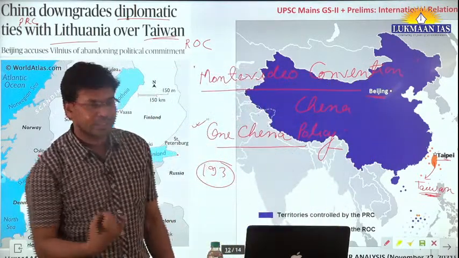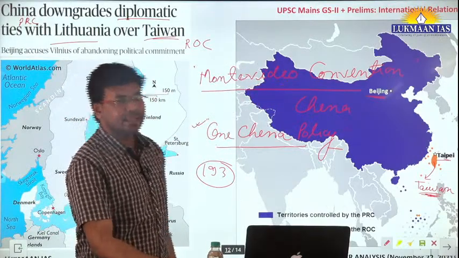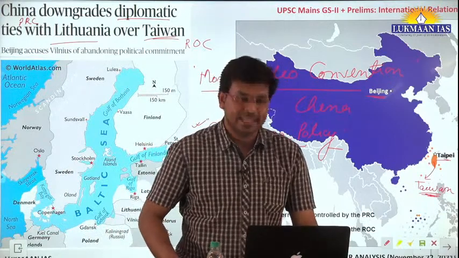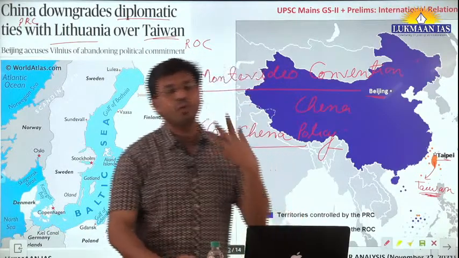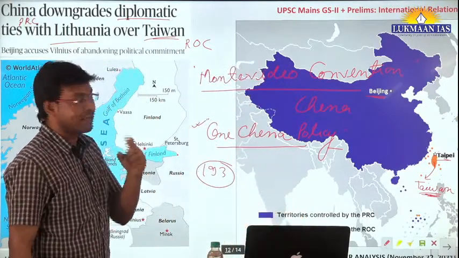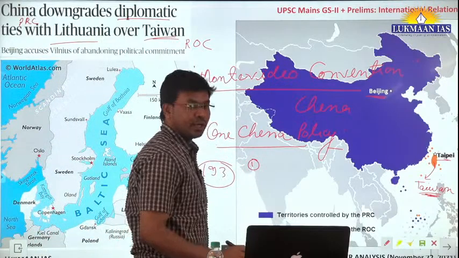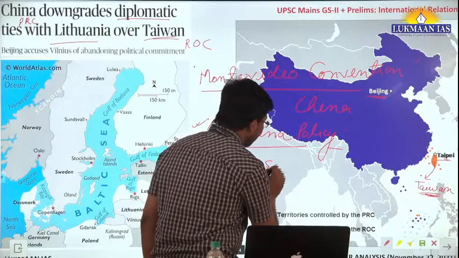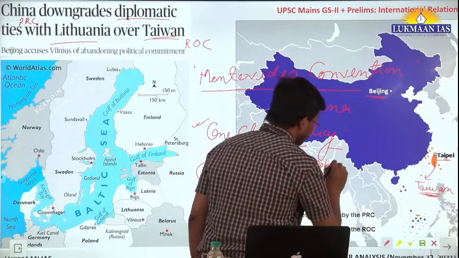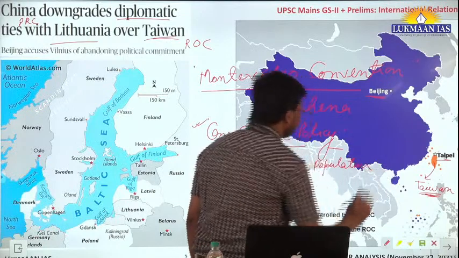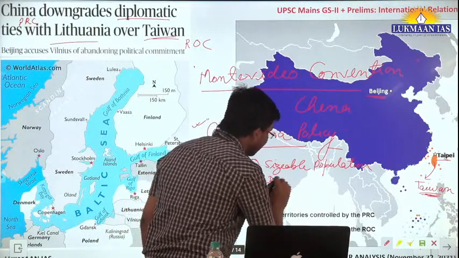When you read international relations, there is a convention known as the Montevideo Convention. This convention talks about what a state is, what constitutes a state. A state should satisfy 4 different conditions. What are those conditions? One condition is that it should have a sizable population. The second thing is it should have a defined geographical territory.